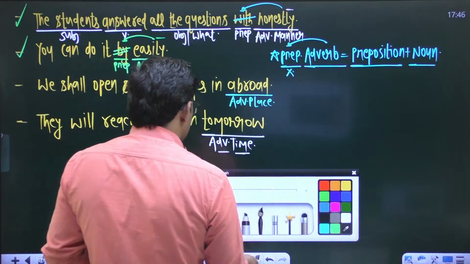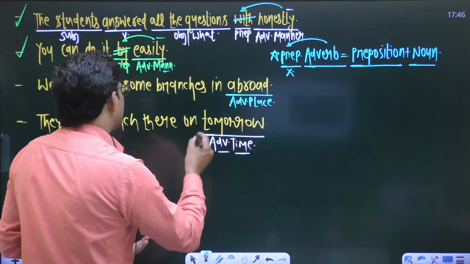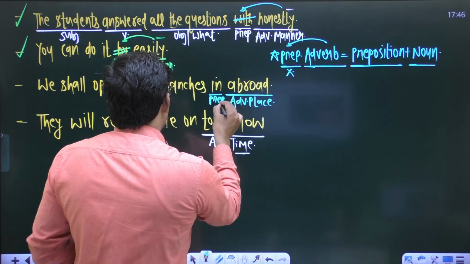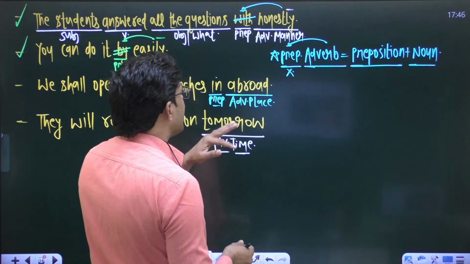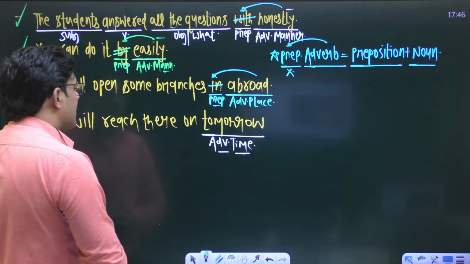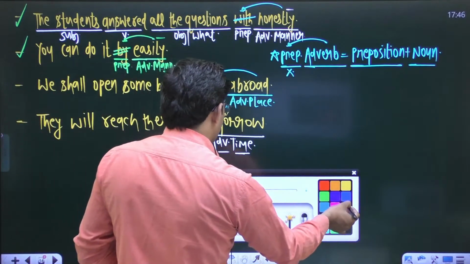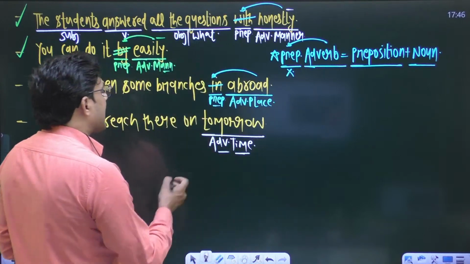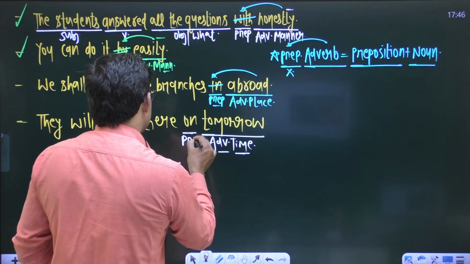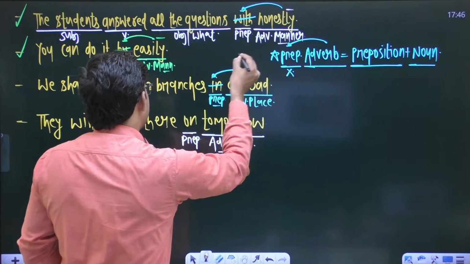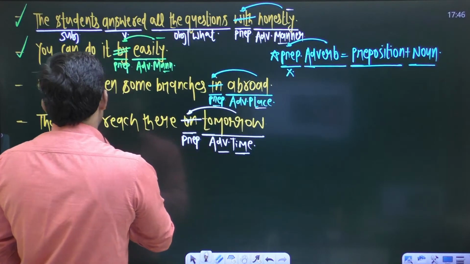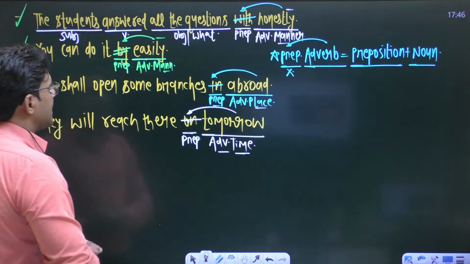In the third sentence, we know it very well. The word abroad is an adverb of place. Adverbs already have a preposition inside them, so drop in before abroad. The word tomorrow is an adverb of time. We already have a preposition inside this adverb, so don't use any preposition before an adverb of manner, place, or time. So drop on, and the sentence will be fine.